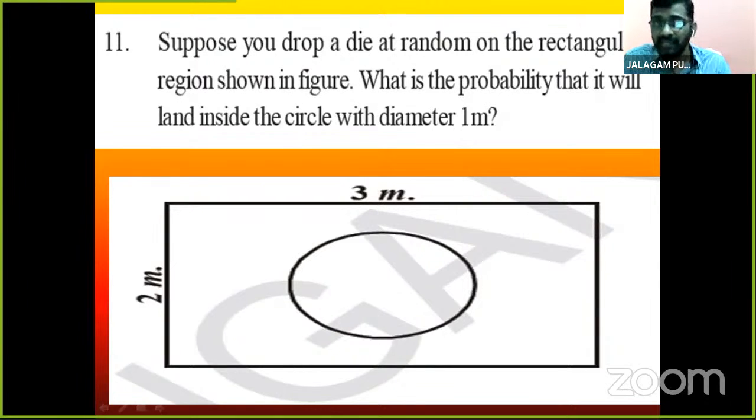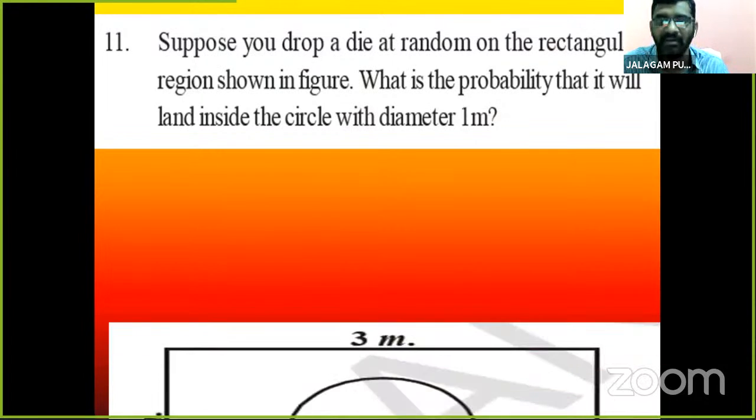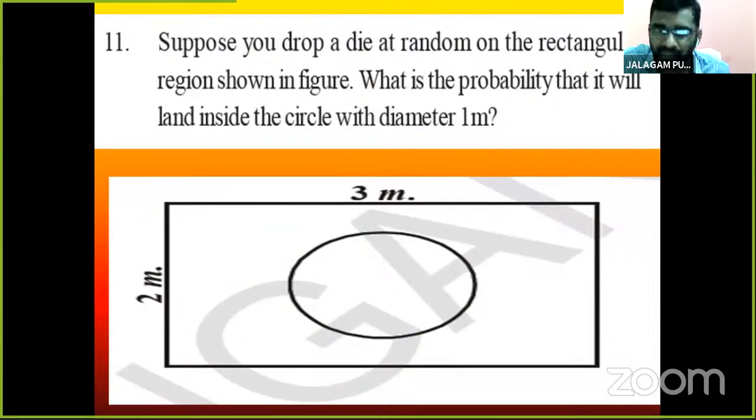If we drop the die, it will stop in the circle region only. What is the probability of that? If we roll the die on this figure, it must be inside the circle.